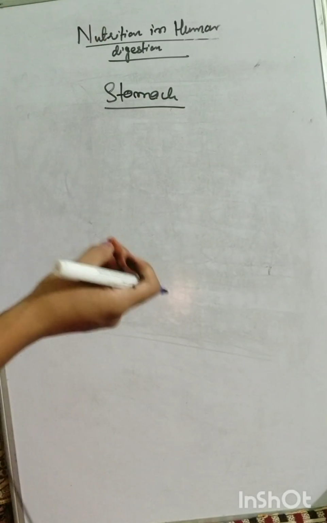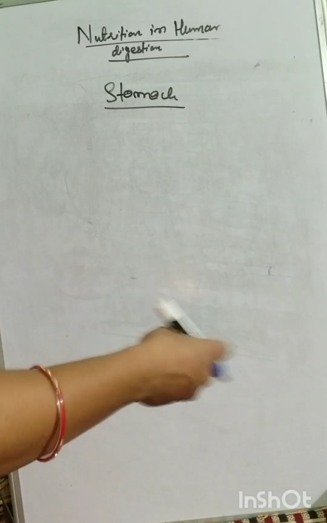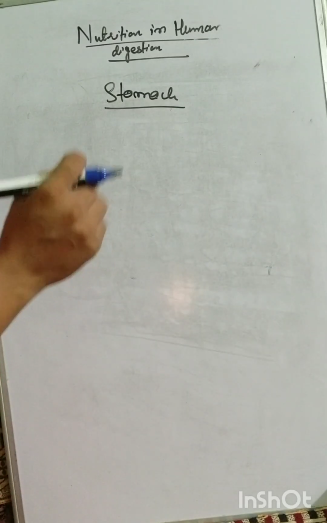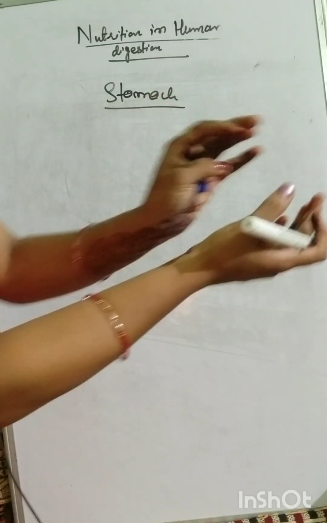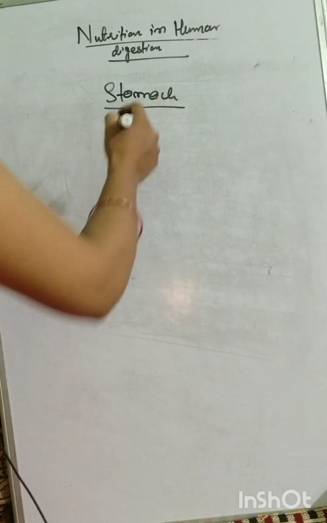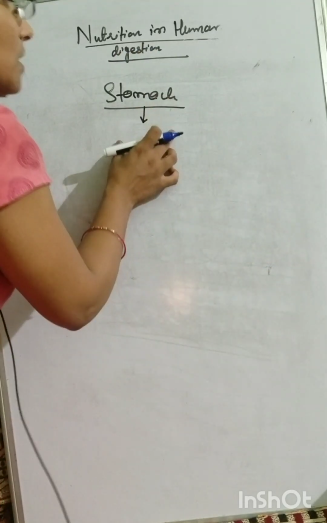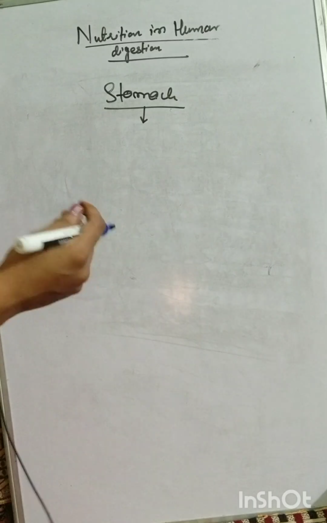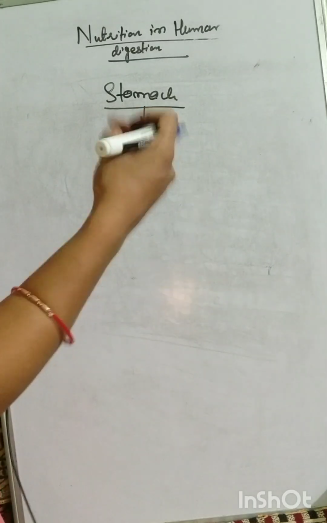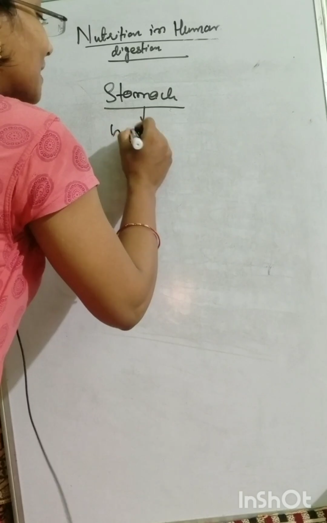So when your food comes into that stomach, what will happen to the food? Okay, so firstly when it comes into the stomach it will settle down. Okay, so when it is settled down, your stomach actually contains glands, and those glands in the stomach are called the gastric glands.